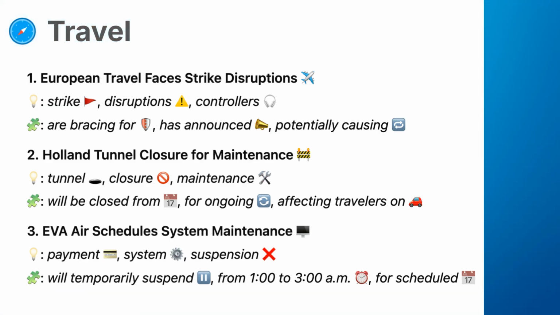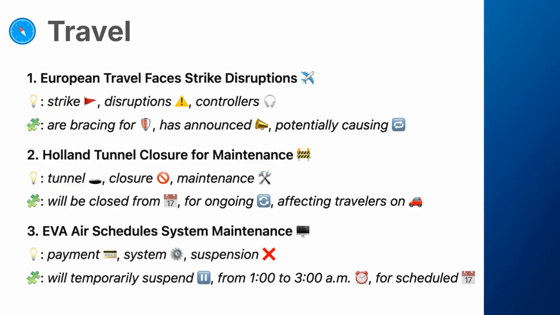Now, let's learn the related vocabulary and useful phrases. 1. Vocabulary. Strike, a work stoppage by employees as a form of protest, usually to gain better conditions or pay. Disruptions, interruptions that cause delays, confusion, or inconvenience. Controllers, personnel responsible for managing the movement of trains, planes, or other transportation systems. Phrases: are bracing for, preparing for something difficult or unpleasant. Has announced, formally stated, or made public. Potentially causing, indicating a possible result or effect.